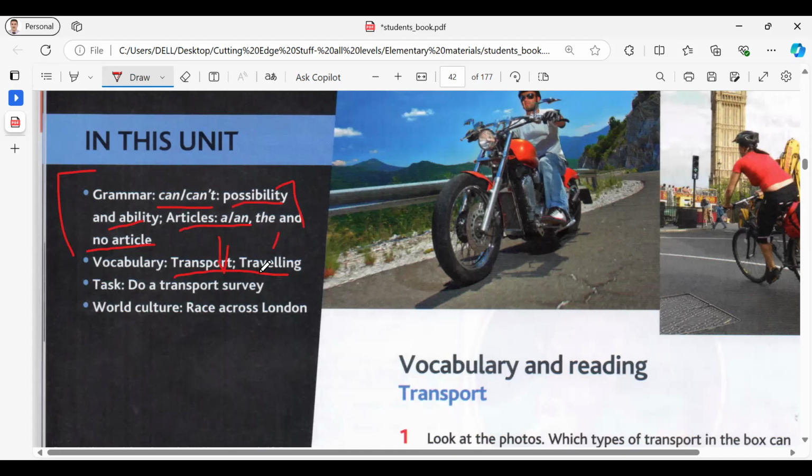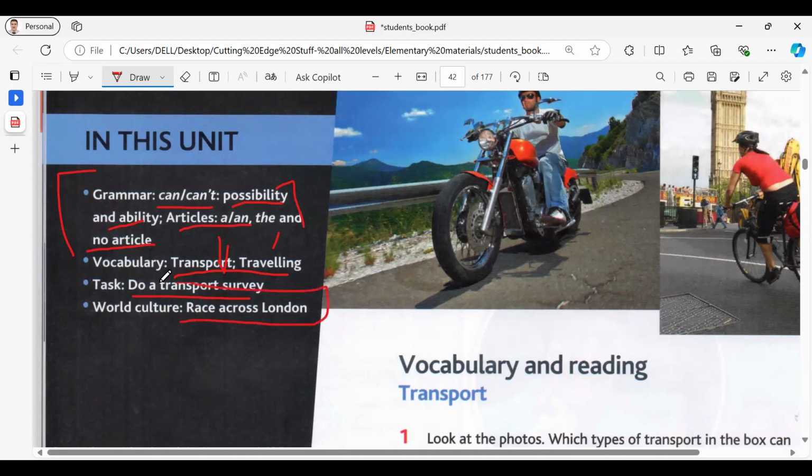In this unit, you should listen to people talking about their traveling experience and the means of transport, and what is the best or the worst means of transport in your city. For speaking, you should answer a transport survey, expressing your opinions and your experience using public transport.